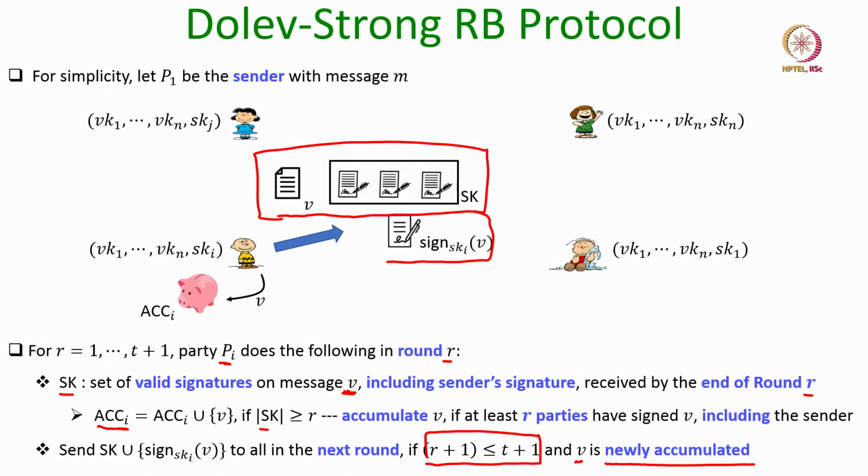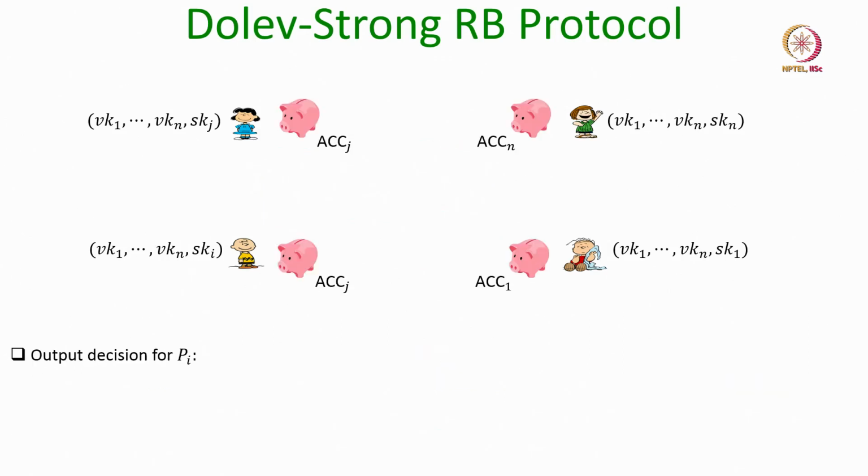So, if I am the ith party, and I have accumulated a new message, and if there are rounds available to relay this information, I put my own signature on that collection of signatures and relay it to everyone as a witness that I received sufficient signatures in the previous round to accumulate the value V. So, you also do the same. That is basically the idea.